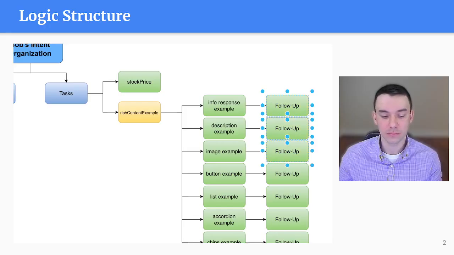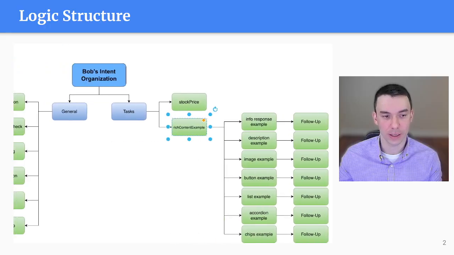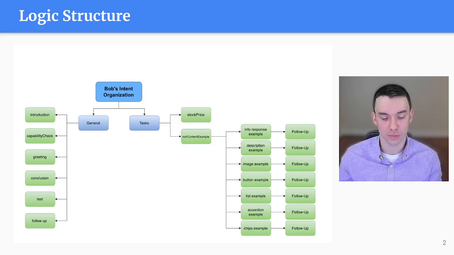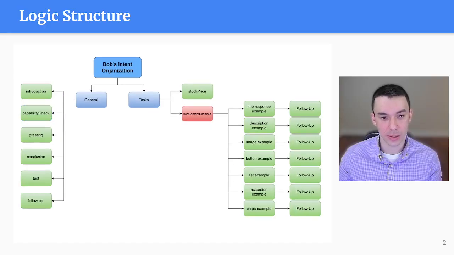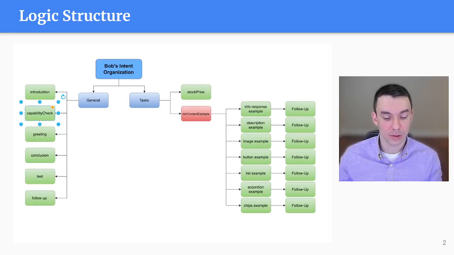So let's talk through a quick progression of how a conversation goes. Let's say the user comes and says, what can you do? A capability check. And it says, I can show you examples of rich content. So the system triggers that one. Once it triggers this rich content example that I have in red, it starts to manage context, and this is something I have set up in Dialogflow.